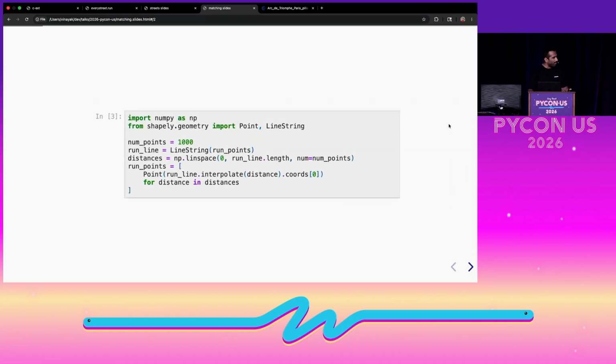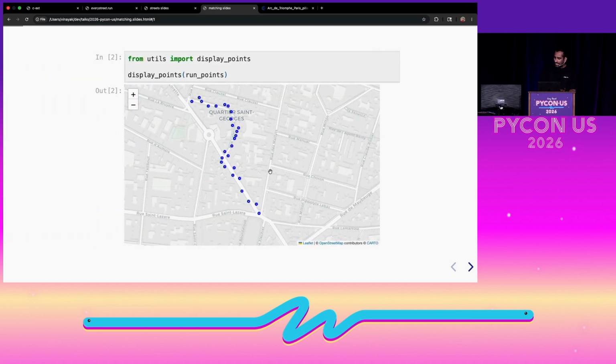Before we get into map matching, what we're going to do is interpolation. If you look at this run, it's very sparse. If you imagine that there were no points here, when we would do the actual map matching, if this was the last point on that street, we would only match this part of the street.